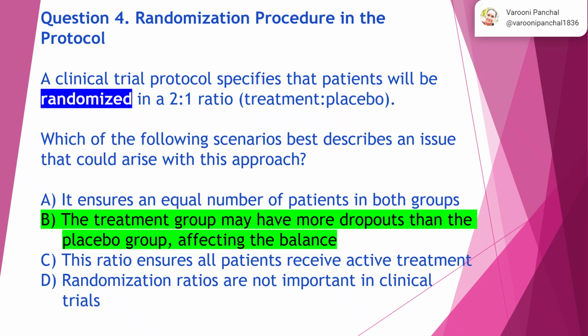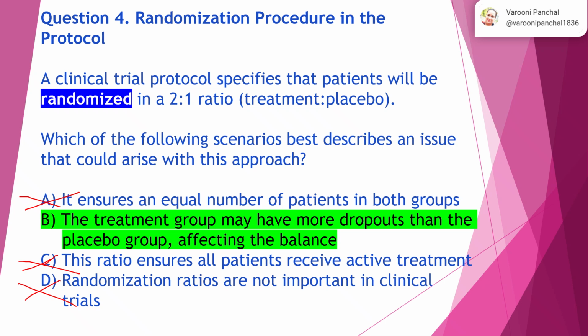Question 4. Randomization procedure in the protocol. A clinical trial protocol specifies that patients will be randomized in a 2:1 ratio, treatment to placebo. Which of the following scenarios best describes an issue that could arise with this approach? Option A, it ensures an equal proportion of patients in both groups. No. This ratio ensures all patients receive active treatment. No. The randomization ratios are not important in clinical trials. Well, randomization is always important in clinical trials. So this is the vice versa statement. So this is not the right answer.